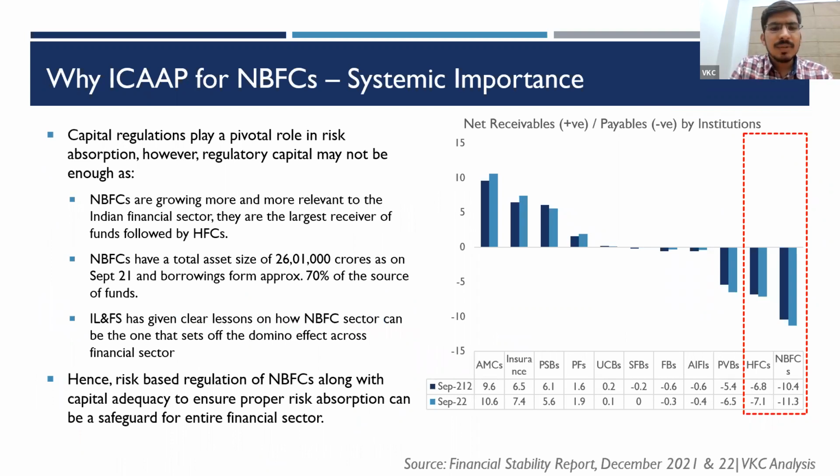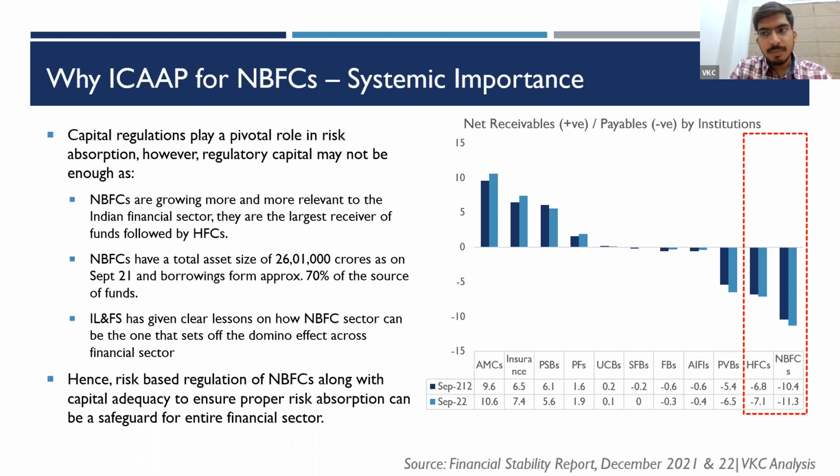That being said, we move towards why the RBI came up with the requirement for ICAAP for NBFCs. As we are aware, this requirement was already in place for banks. Now, with banks already complying with it, what RBI realized is that the systemic importance of NBFCs is increasing. Under the SBR framework also, what RBI has tried to do is classify NBFCs based on their scale and their systemic importance.